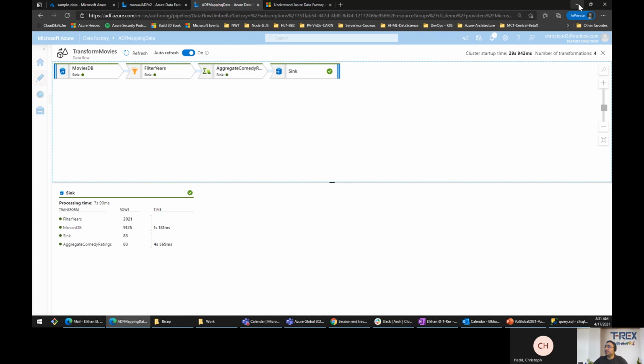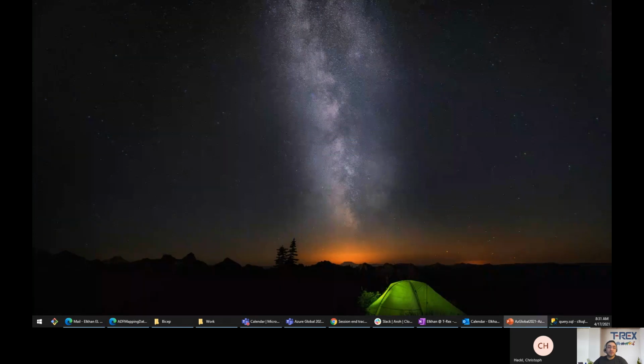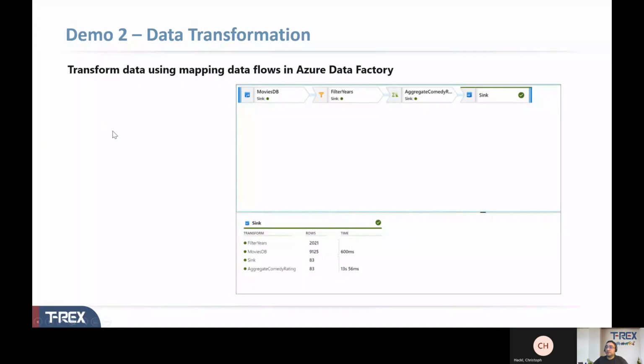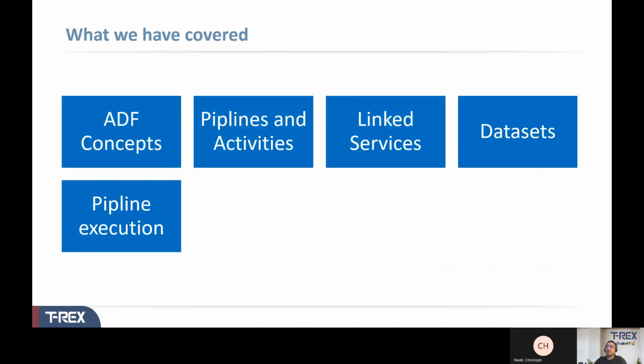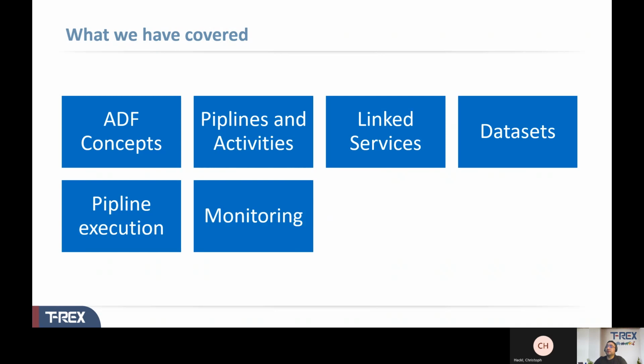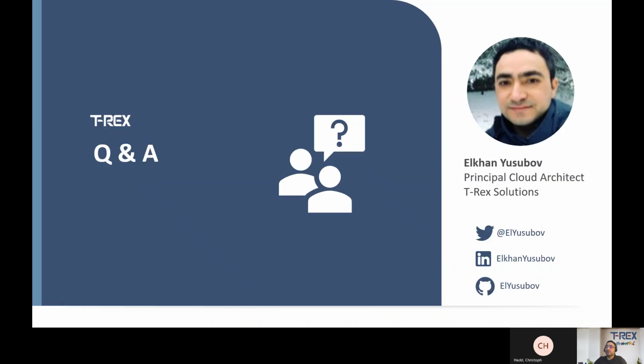Okay. All right, that's all for today. I hope you liked this demo, and you can check my GitHub repo to look into that. I will bring back the slide where we were. Okay, this was the slide where we were. I demoed some data transformation pipeline, and we fast forwarded that due to the time. But what we have covered was the ADF concepts, the different components that it has, and we looked at each of them.